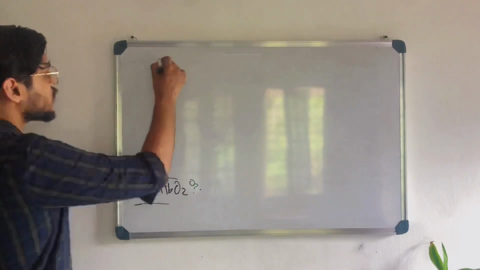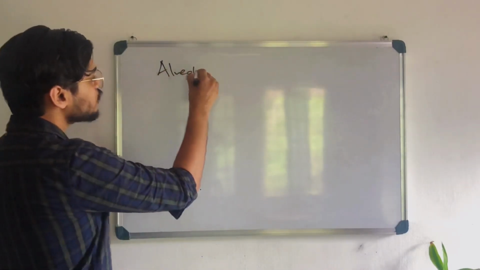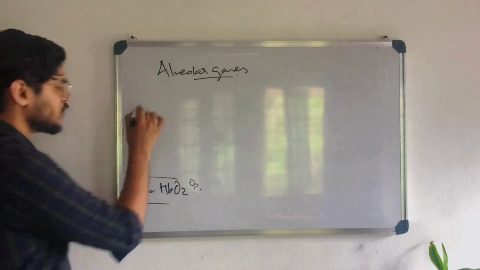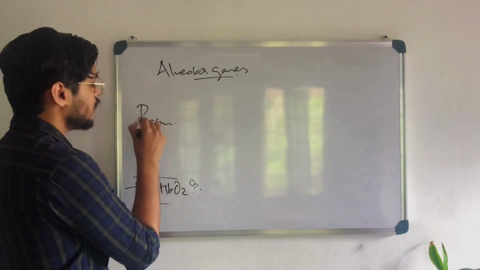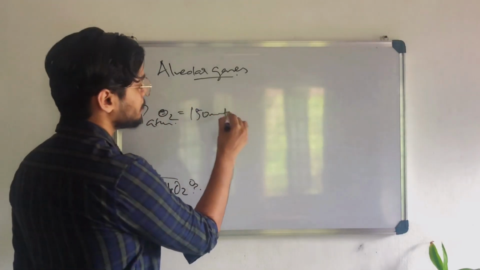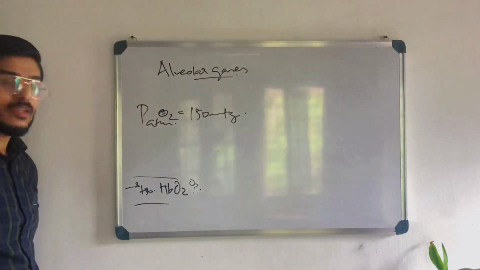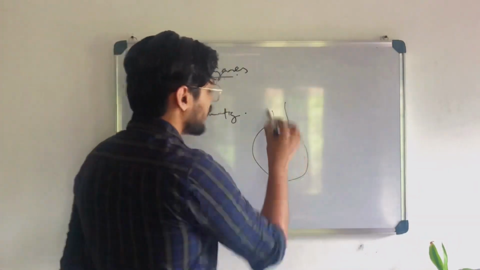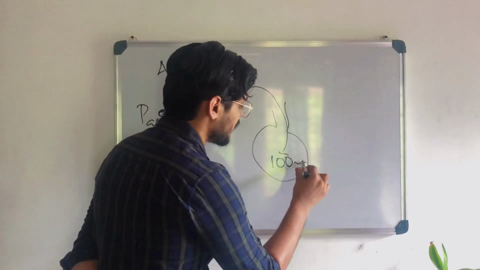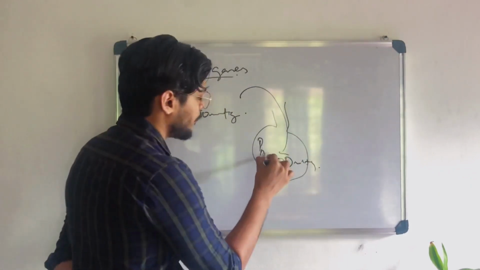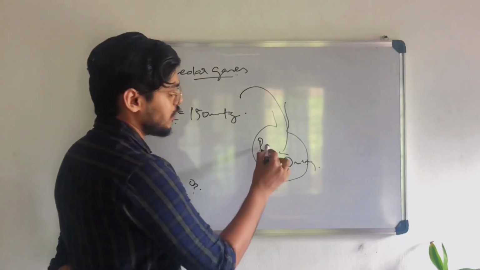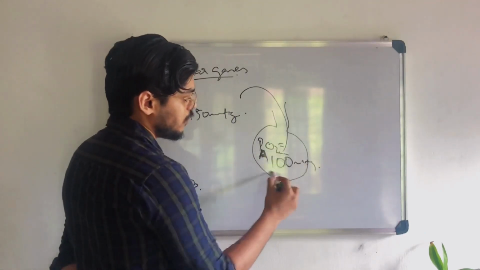Now we are going to discuss alveolar gases. Very logical stuff. So we know that in the atmosphere the partial pressure of oxygen is 150 mmHg. Right? And when it comes to the alveoli, it decreases to 100 mmHg. What is it? Partial pressure in the alveoli, denoted with capital A, of oxygen is 100 mmHg.